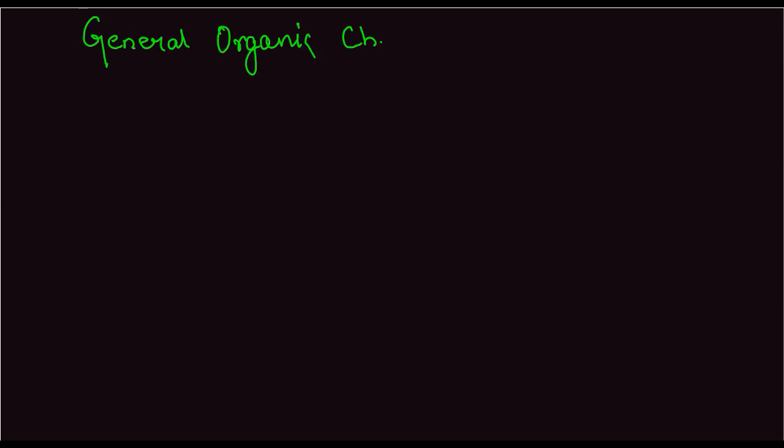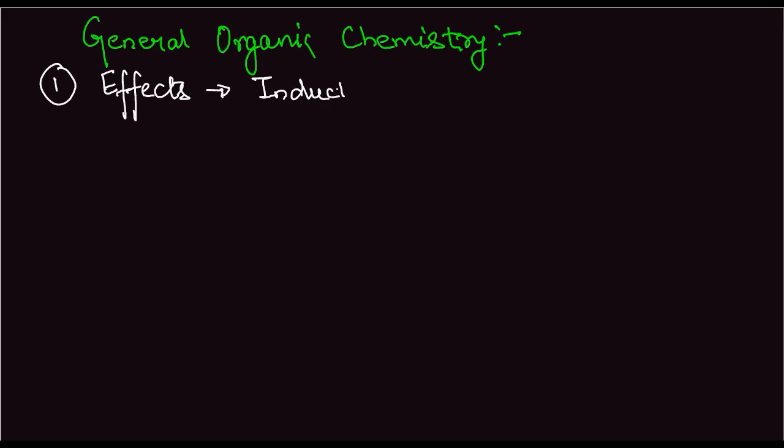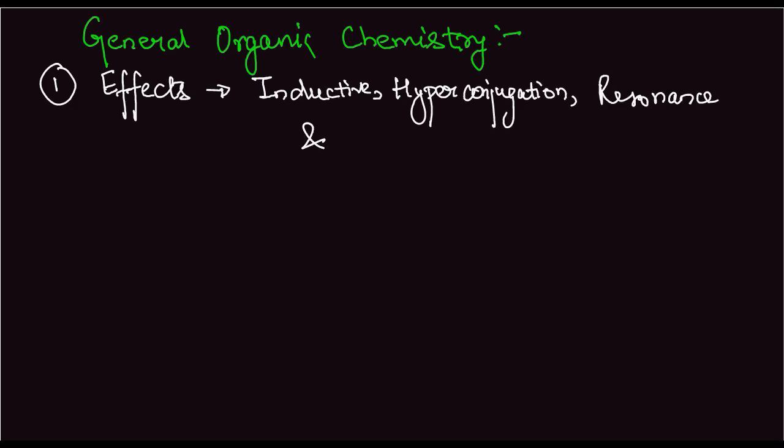Now, in general organic chemistry, we'll be dealing with the following topics, which are very important, along with a few examples of each of them. The first is the effects. That is inductive effect, hyperconjugation, resonance, and mesomeric effect.